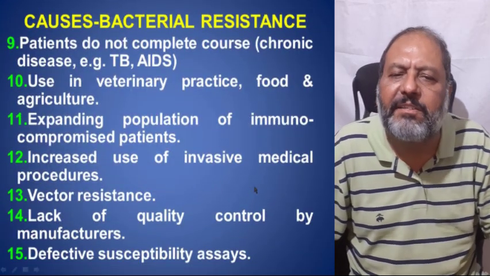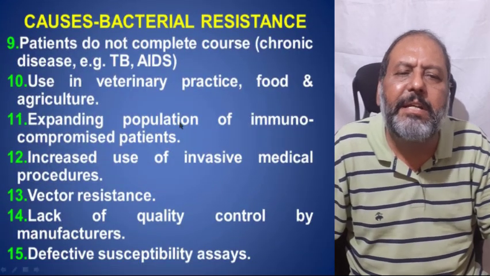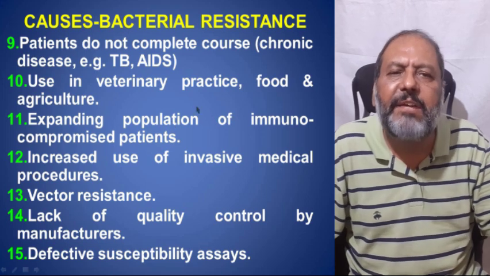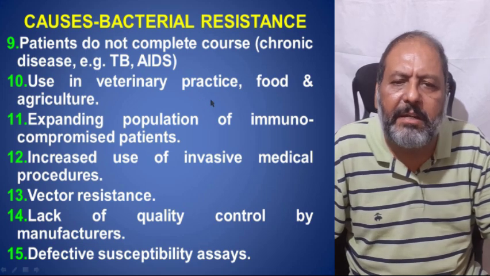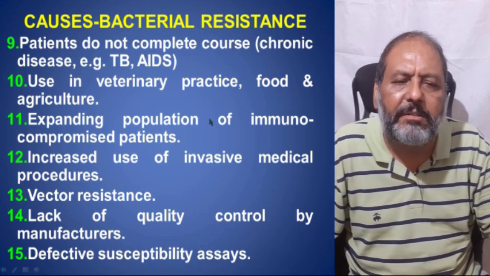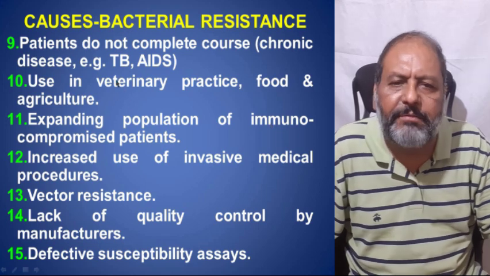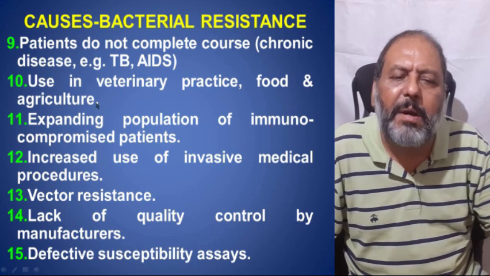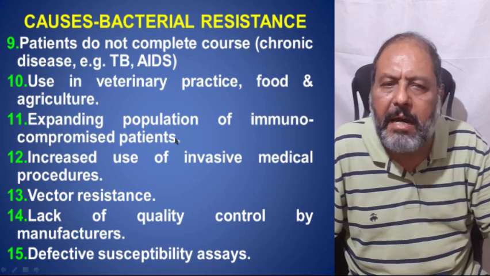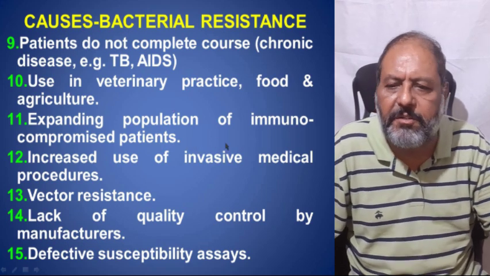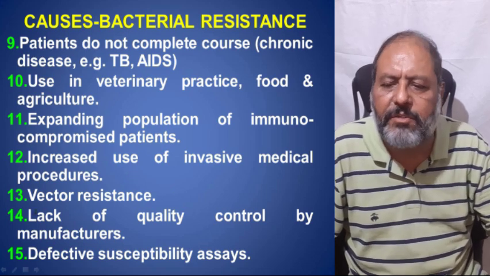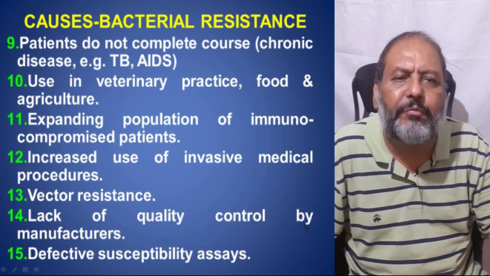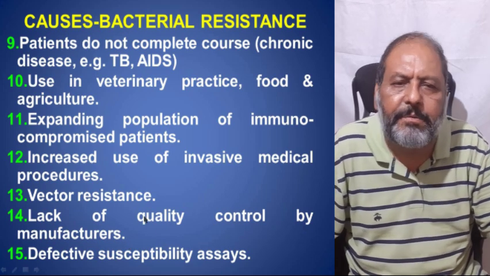Now, continuing the causes of bacterial resistance, patients do not complete the course of chronic disease treatment and leave it midway, and for TB and AIDS they do not complete their antibiotic course. Use in veterinary practice, food and agriculture to have more yield, and the expanding population of immunocompromised patients are also one of the causes of bacterial resistance. Increased use of invasive medical procedures and vector resistance, lack of quality control by the manufacturers, and defective susceptibility assays giving wrong reports.